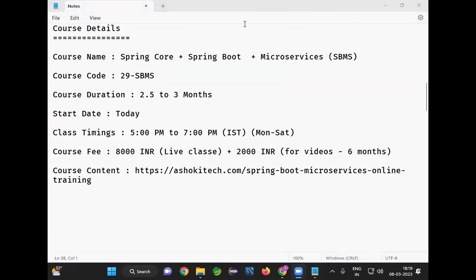Any advanced Java batch? No. Before you pay the money, you can attend 3-4 classes free of cost. If you like, then you can pay the fees. Otherwise, it is not required. If you are okay with it, then you can do the payment.